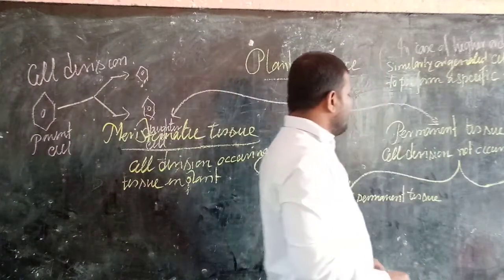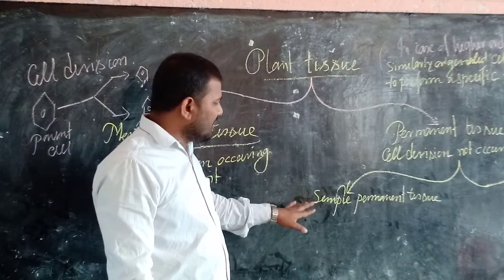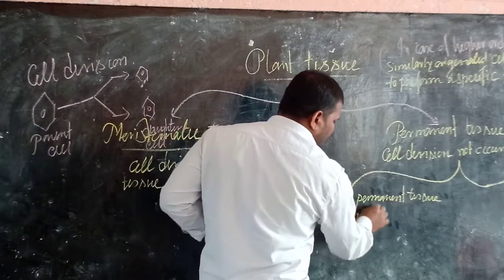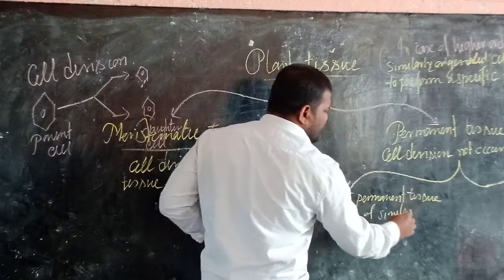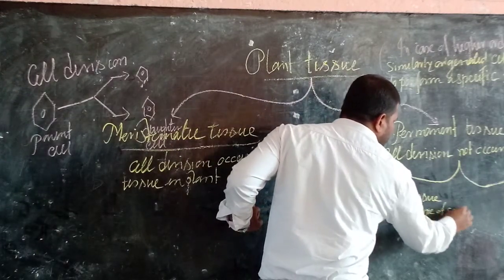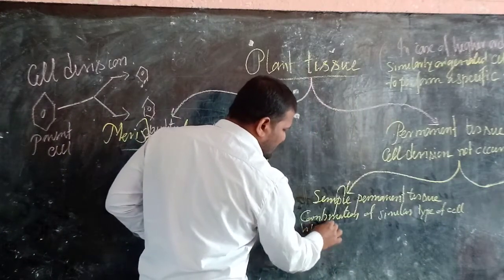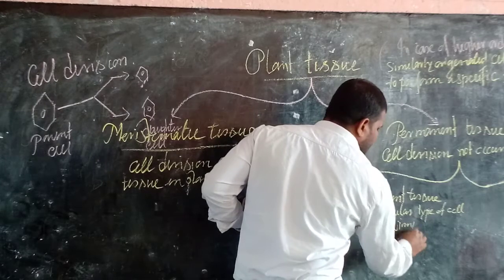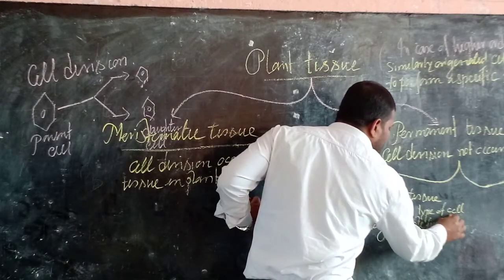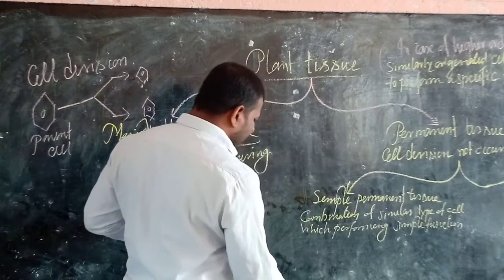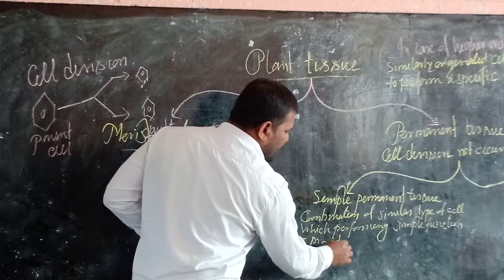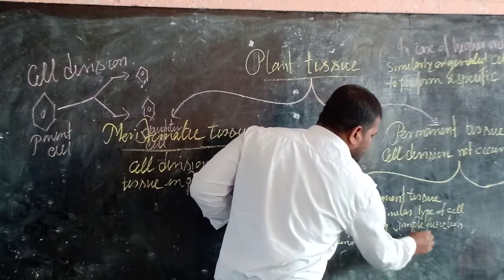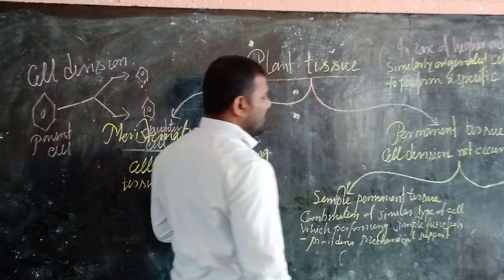What will be the simple permanent tissue? Simple permanent tissue means combination of similar cells, the similar type of cell which performing the simple function, like providing mechanical support, or performing photosynthesis.